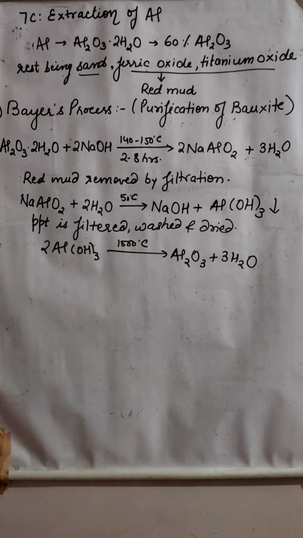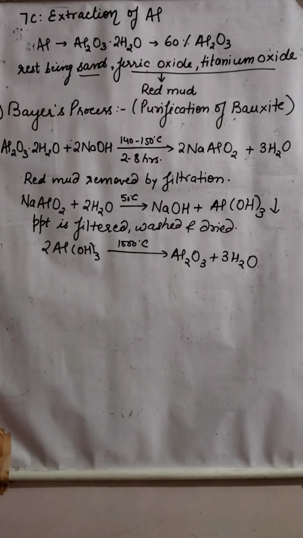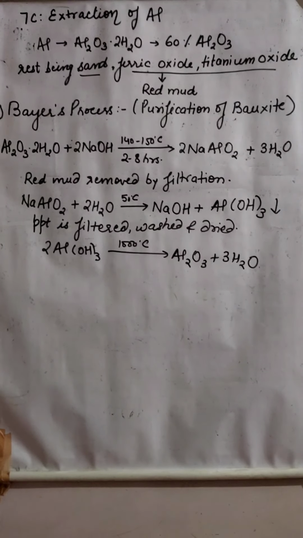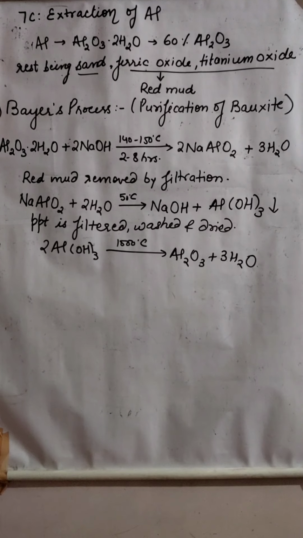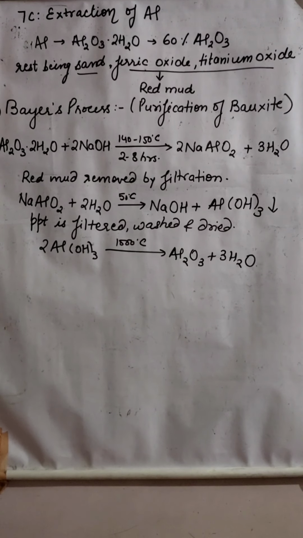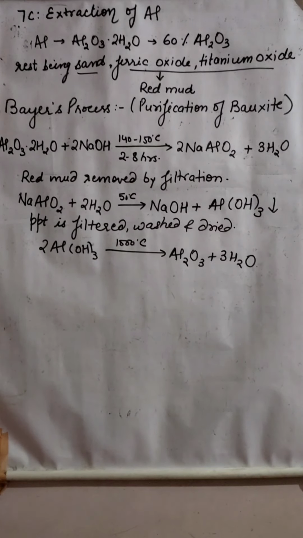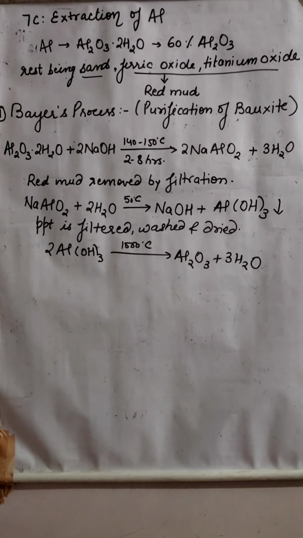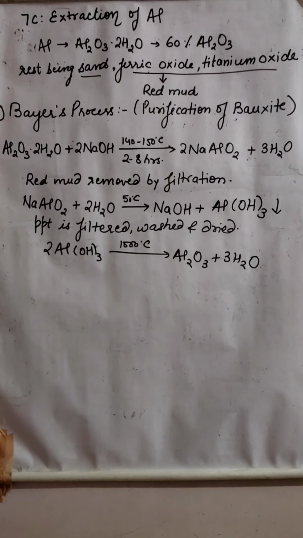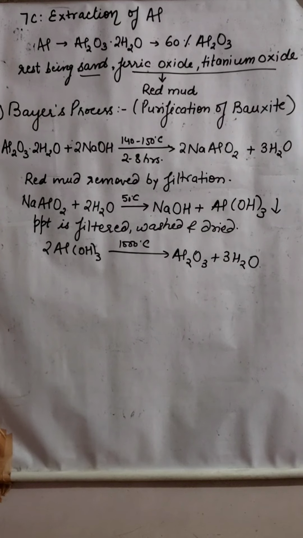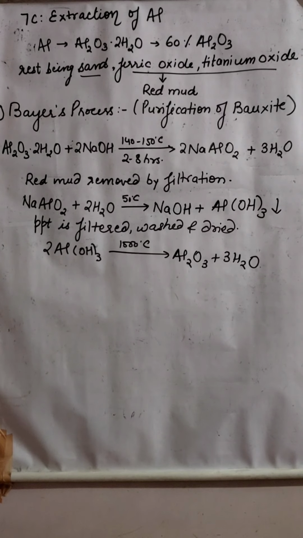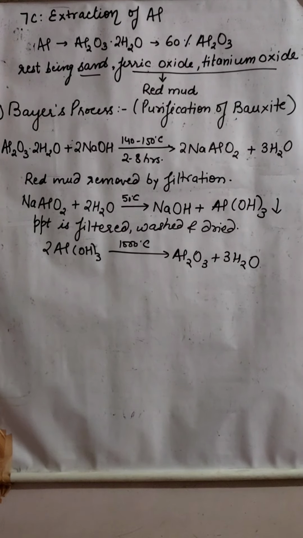So for the extraction of aluminium, which ore we use? That is bauxite, in which 60% aluminium oxide is present, rest being sand, ferric oxide and titanium oxide present as an impurity, which is called red mud.